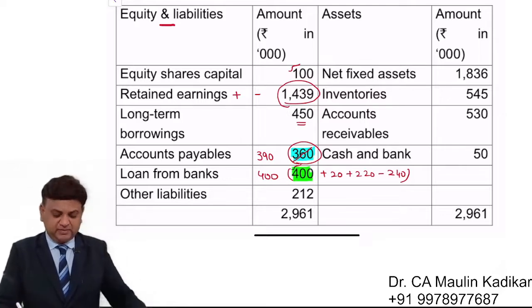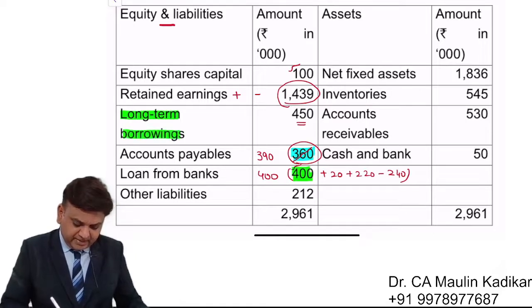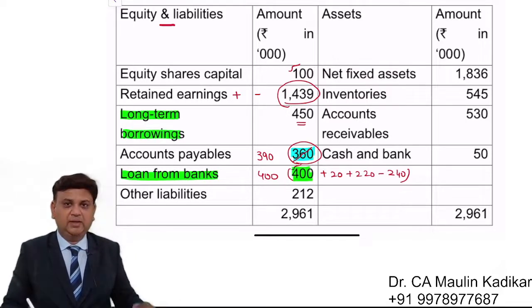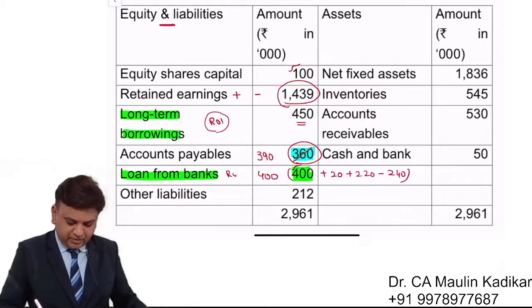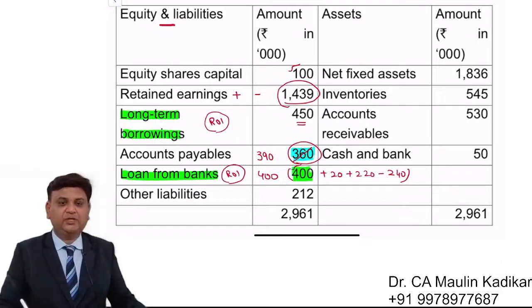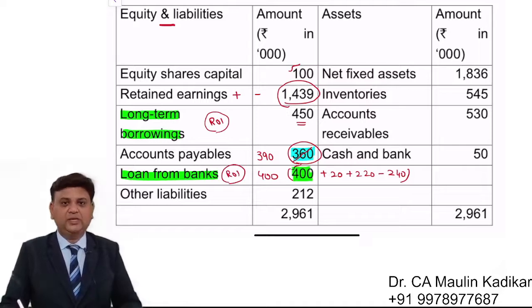Second point, listen to me carefully. In respect of the long-term borrowing and the loan from bank, the question is lacking the information about the rate of interest. So we are required to ignore the interest calculation.